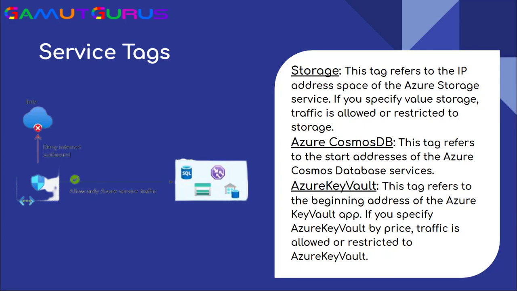If you specify the value storage, traffic is allowed or restricted to the storage. In the case of Azure Cosmos DB, this tag refers to the address prefixes of the Azure Cosmos DB service. If we talk about Azure Key Vault, this tag refers to the address prefixes of the Azure Key Vault service. If you specify Azure Key Vault, traffic is allowed or restricted to the Azure Key Vault service.